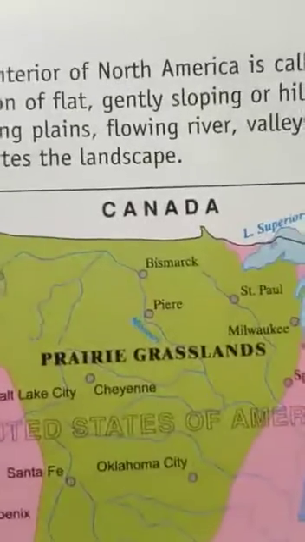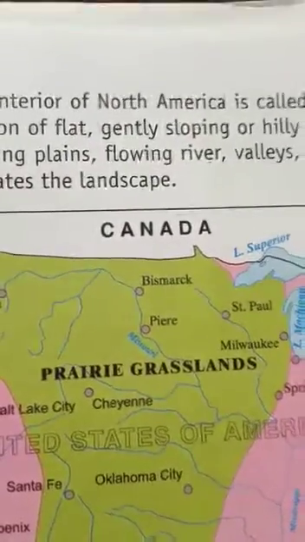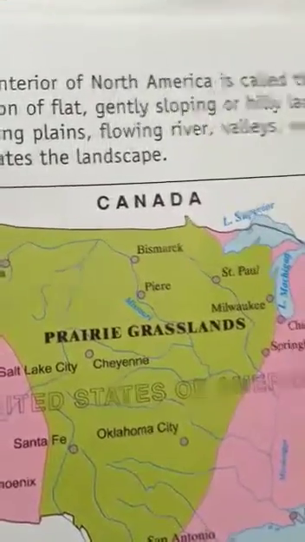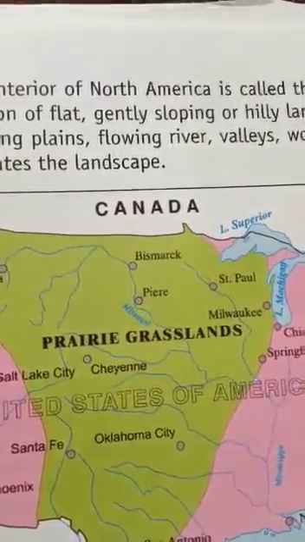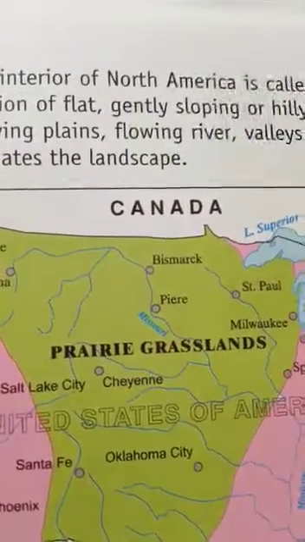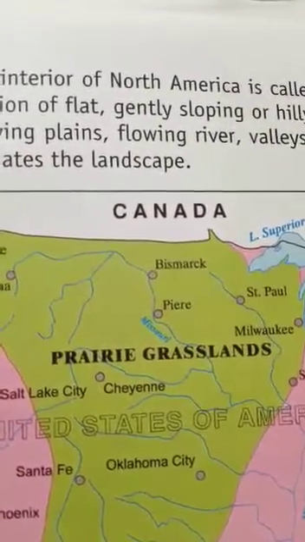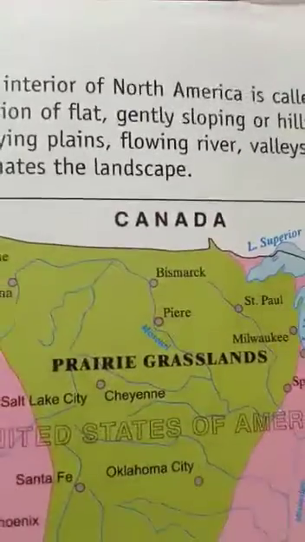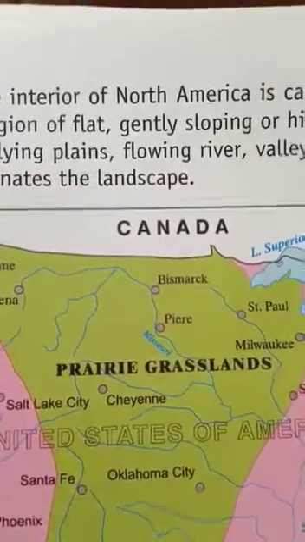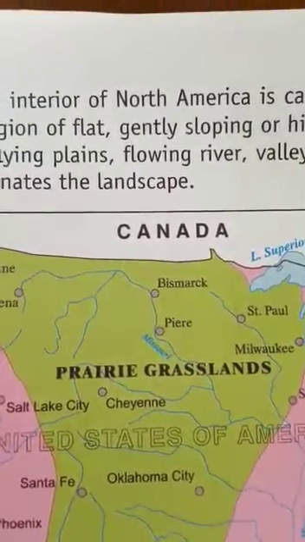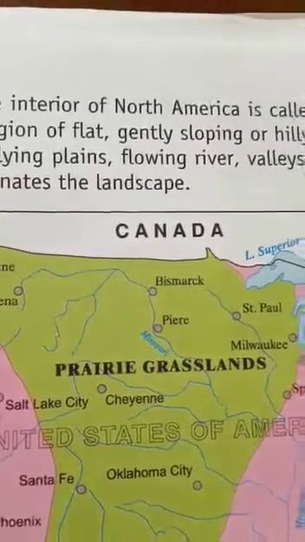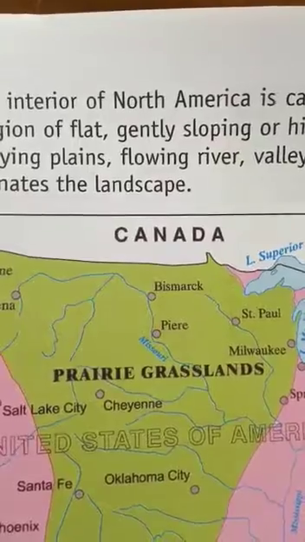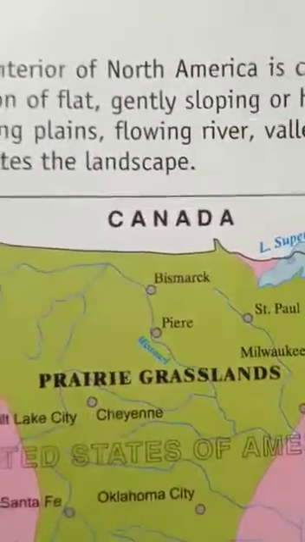Okay, so vegetation. Let us see what the vegetation of this area is. There is snowfall during winter and rainfall is less. The summers are very warm. Such climate is good for growth of grasses, so this place is very good for growth of grasses. Water is available in plenty from the Mississippi and Missouri rivers. So two rivers are there, one is Mississippi, another one is Missouri, and from these two rivers an abundant amount of water is provided to the grasslands.